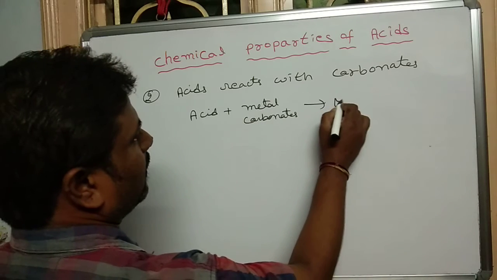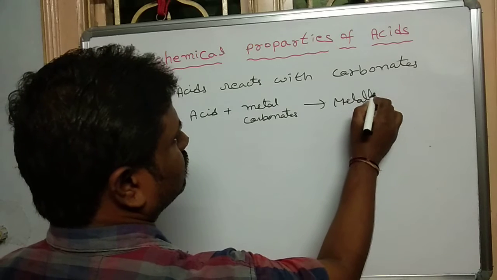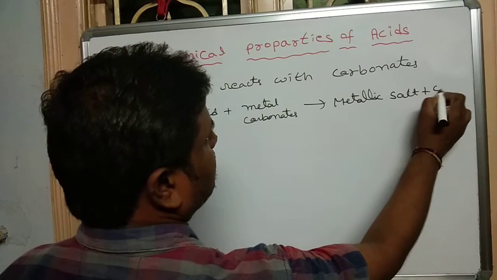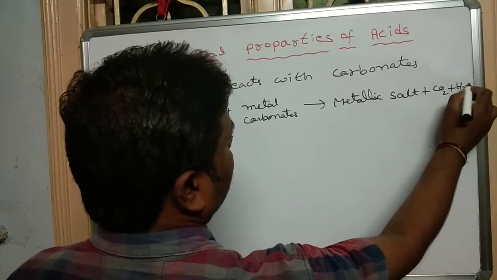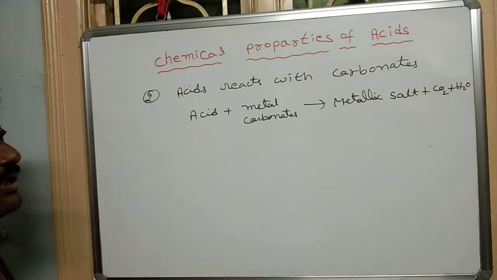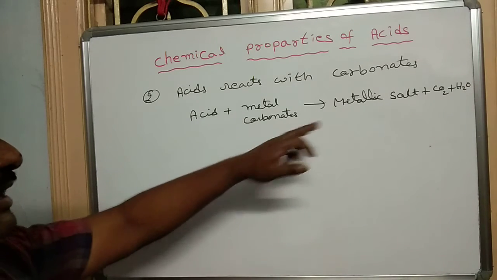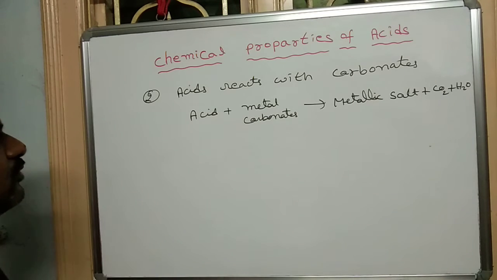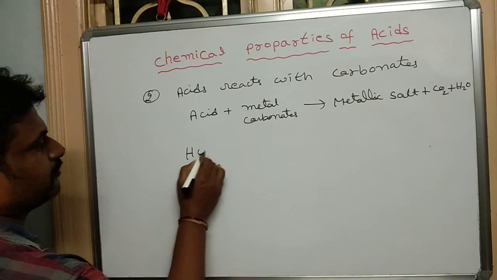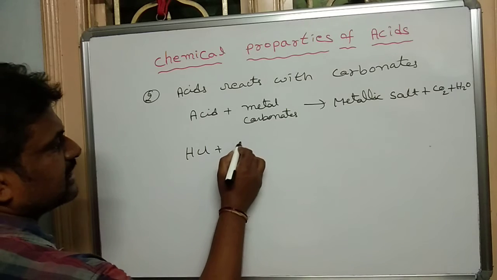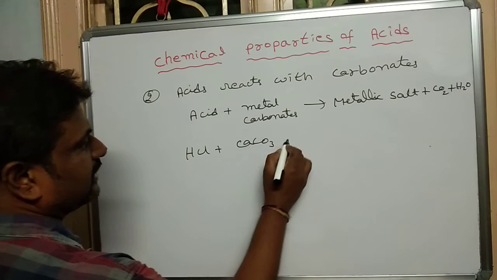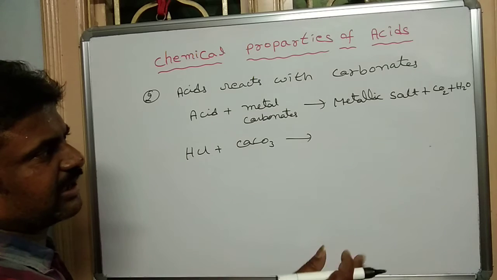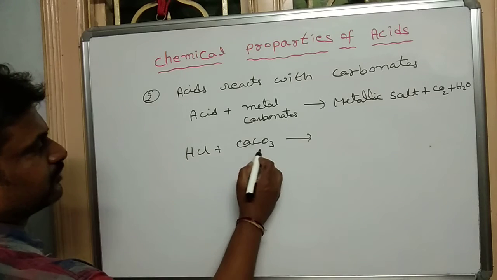to give the metallic salt plus carbon dioxide plus water. Here carbon dioxide and water. Carbonates means they are releasing the carbon dioxide gas. Here we are taking the example. Hydrochloric acid reacts with calcium carbonate to give the metallic salt plus carbon dioxide and water molecules.